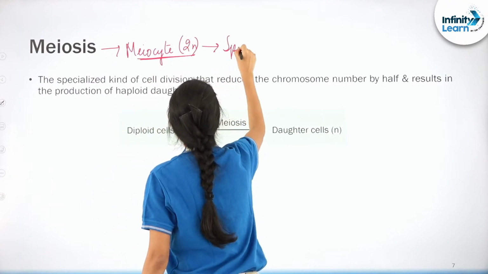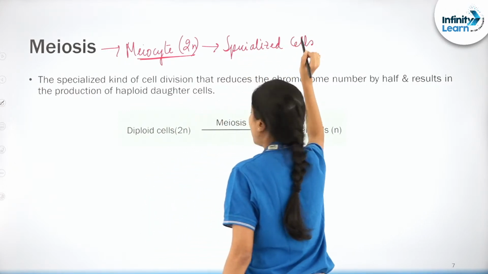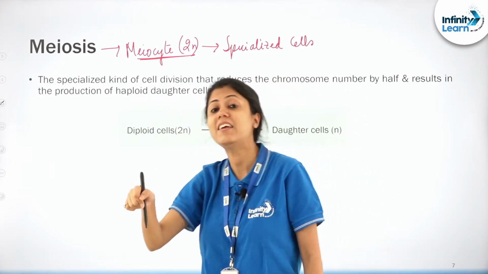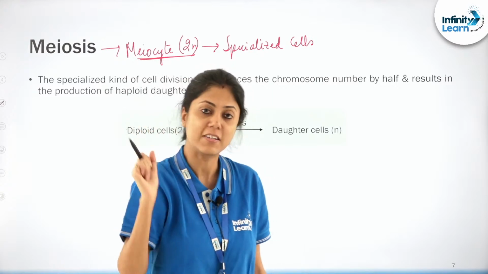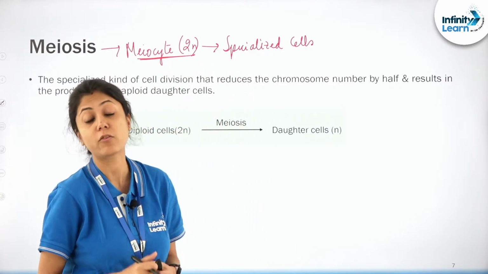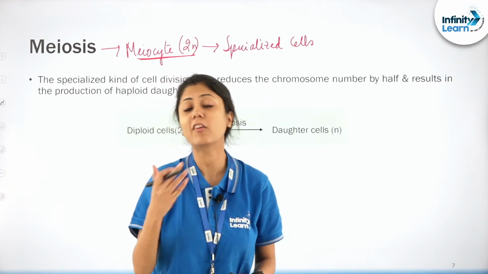These are specialized cells. What is this, beta? These are specialized cells, and in these specialized cells meiosis takes place. Did you understand? Okay. Now let us discuss what exactly the process of meiosis is, right? What is the process of meiosis?